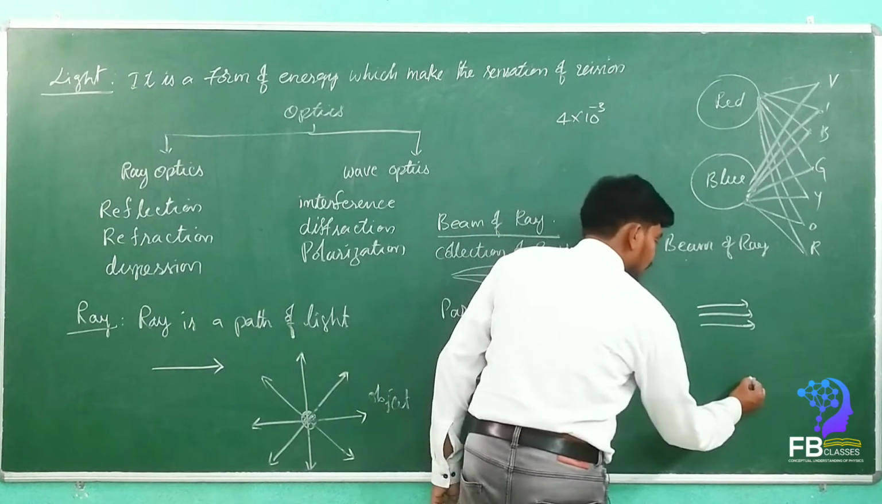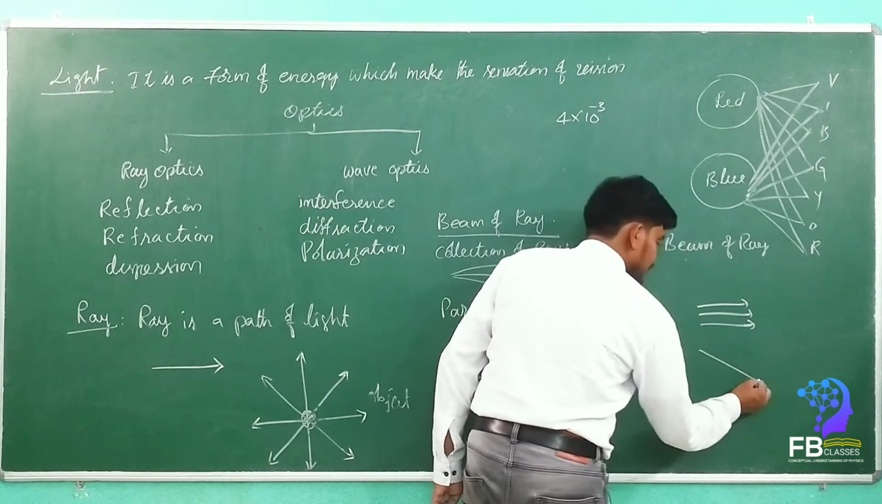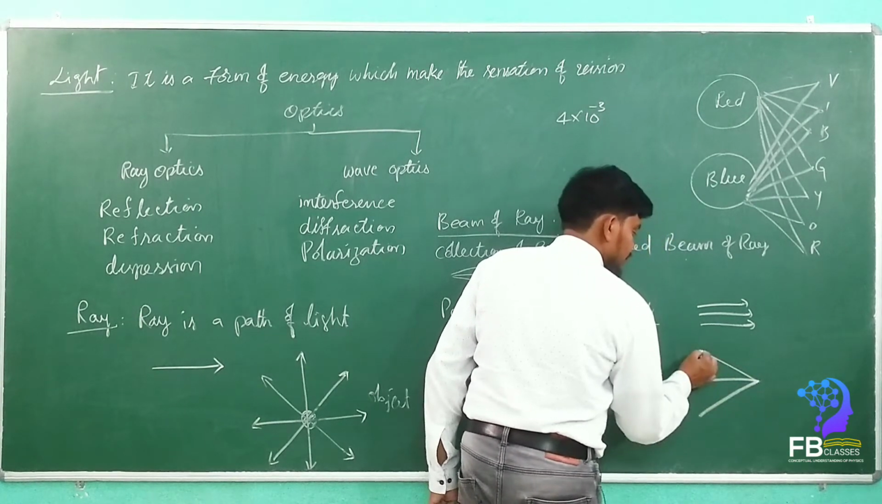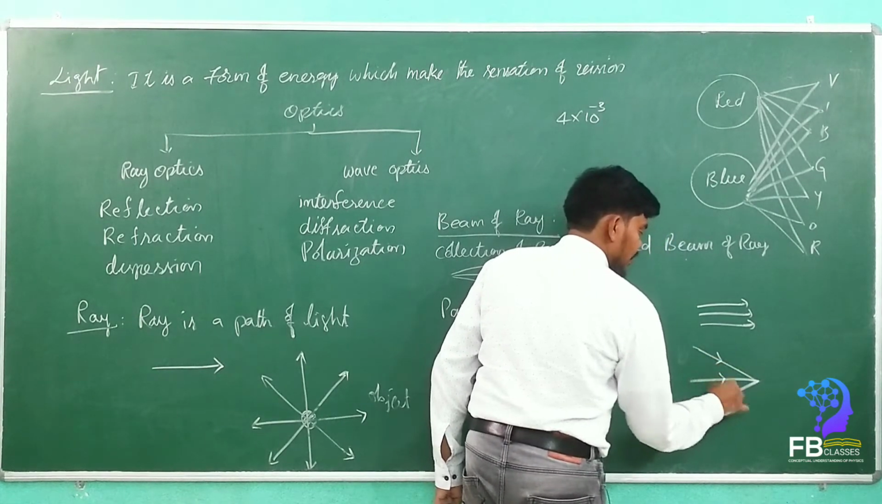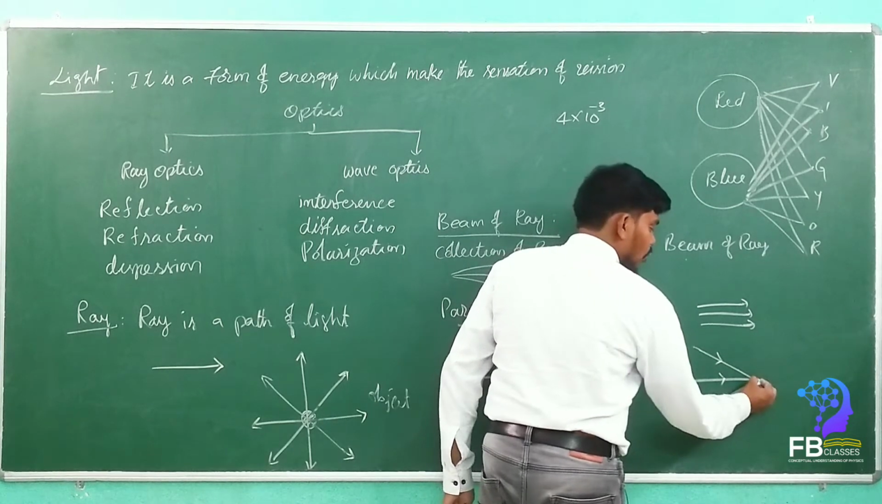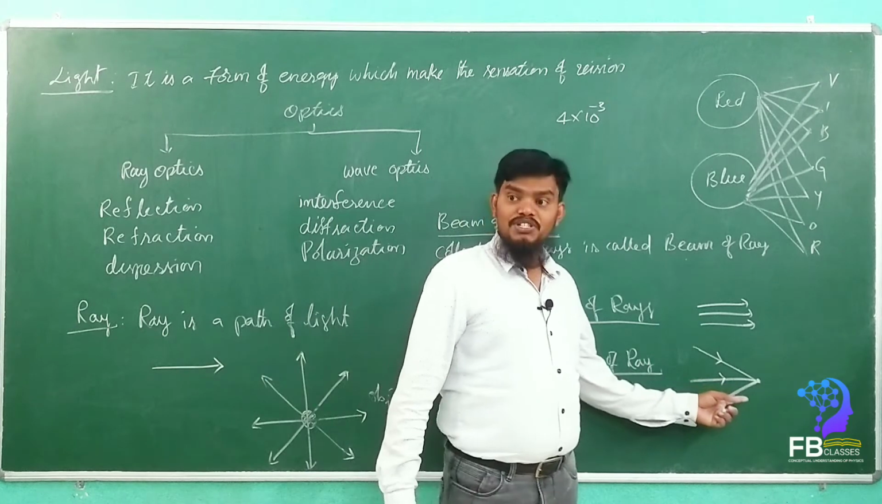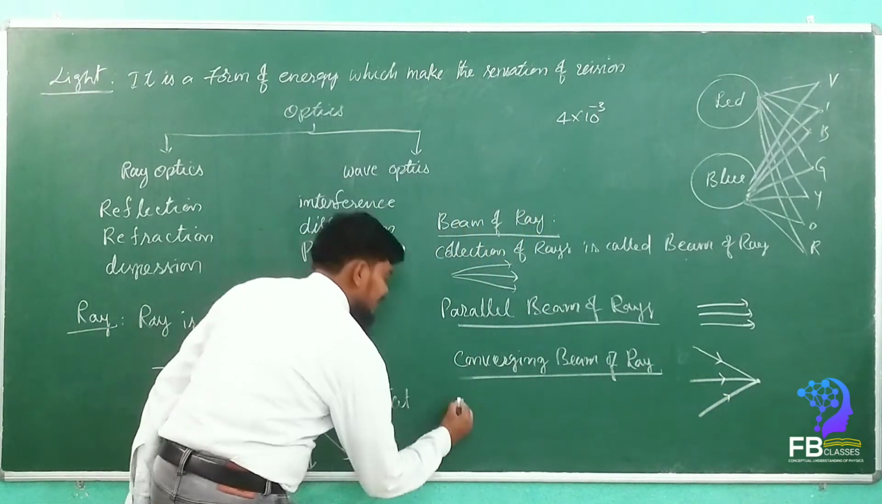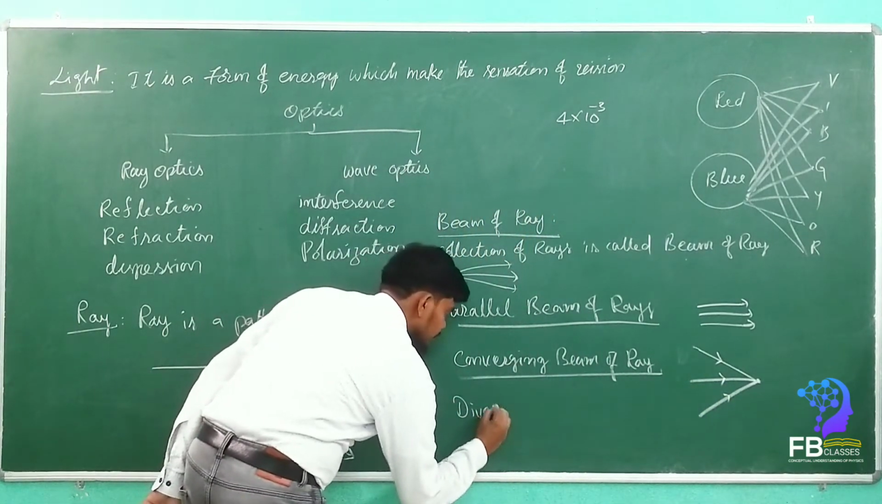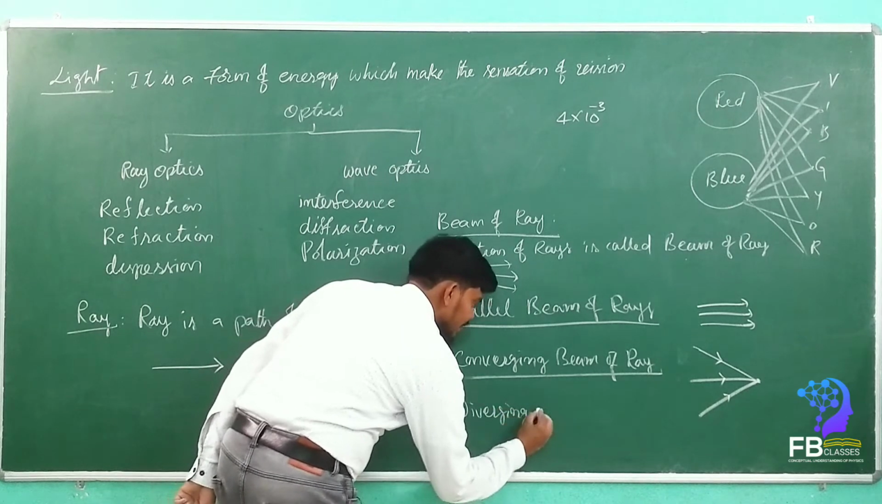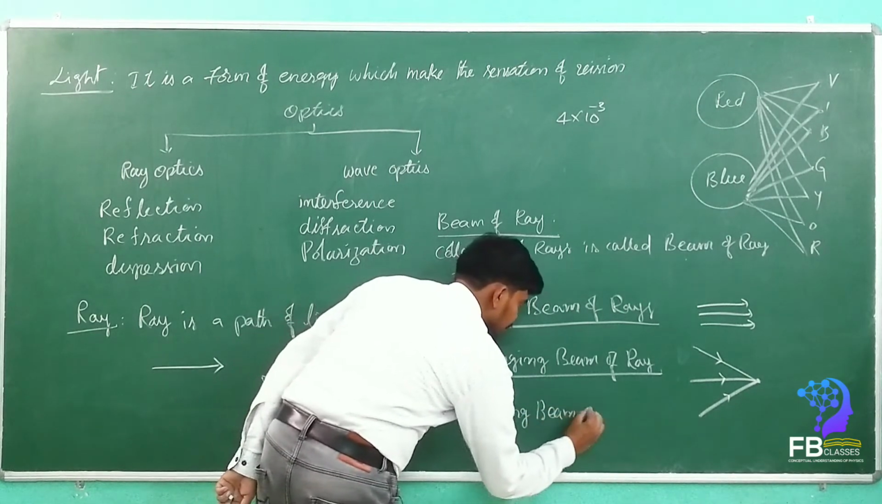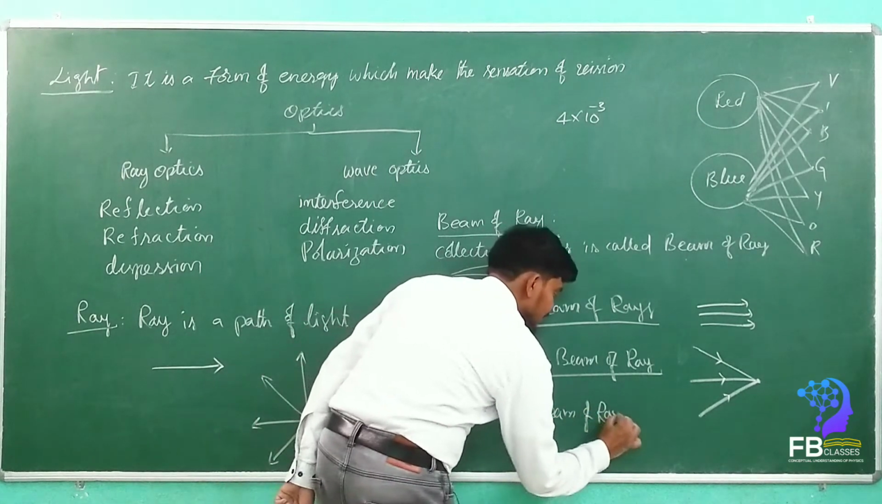See here how it will be. The light rays should meet at the common end point. It will meet at one point, and we can call it a converging beam of rays. For example, another is the diverging beam of rays.